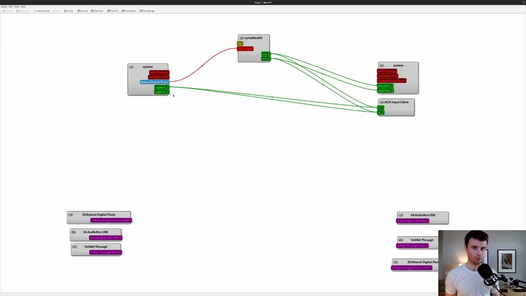It's the big fat one that usually goes on the back of a printer. But anyway, I plug the keyboard into the computer as well. So that is part of the system. So we have the AudioBox USB, we have the Roland digital piano. Capture 1 and Capture 2 are referring to Capture 1 and Capture 2 on the AudioBox USB. I'm not sure why they're separated like this. They just are.